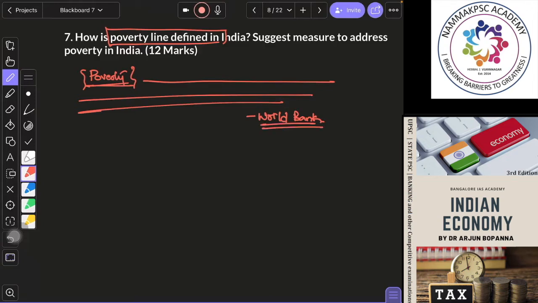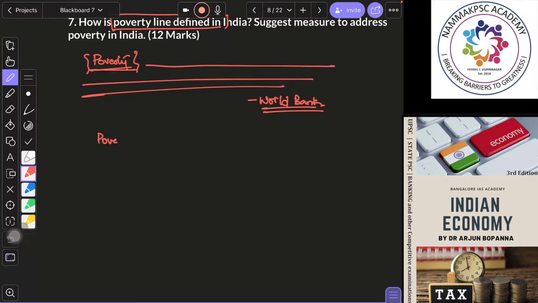Then how is poverty line defined? So then you will write poverty line. How is it defined? Just a brief about the history of poverty line. You can start right from Dadabhai Naoroji and all that, and after independence, Alagh Committee, then Lakdawala Committee in 1993, Tendulkar Committee.